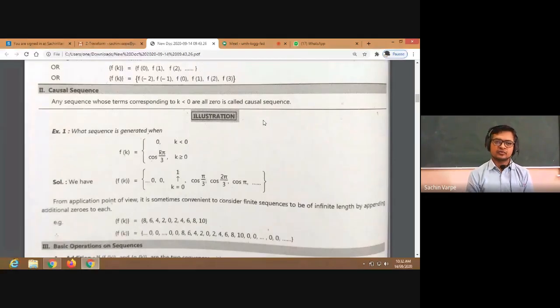All right. So for all the negative positions, the terms of the sequence are 0, and at k equal to 0, k equal to 0 means it is non-negative, isn't it? So we have to consider this part of the function at k equal to 0. So for k equal to 0, cos 0 is what? 1. That is why for k equal to 0 we have 1. All right. Then for k equal to 1, cos pi by 3, cos 2 pi by 3, cos 3 pi by 3, and so on. Right. So these are the terms of the sequence when we expand.